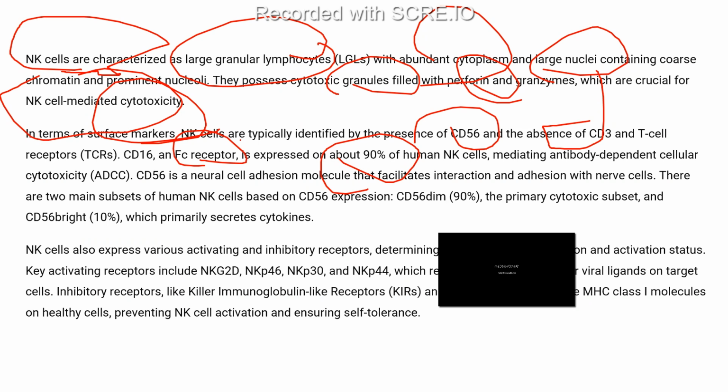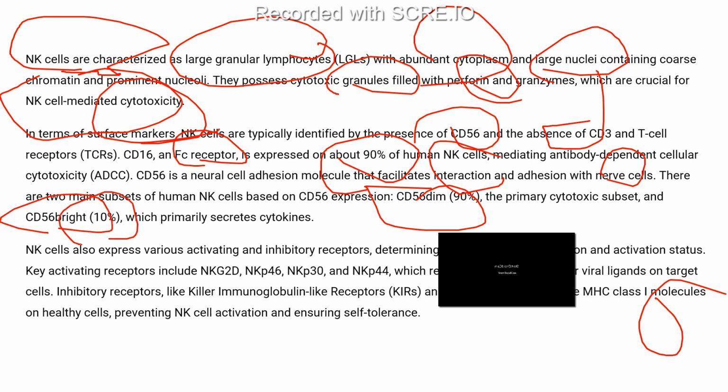CD56 is another molecule that helps in interaction and adhesion with the nerve cells. And there are two subsets of NK cells based on this CD56 marker. One is dim. 90% of the cells are CD56 dim and 10% are bright. And these bright ones normally secrete cytokines.